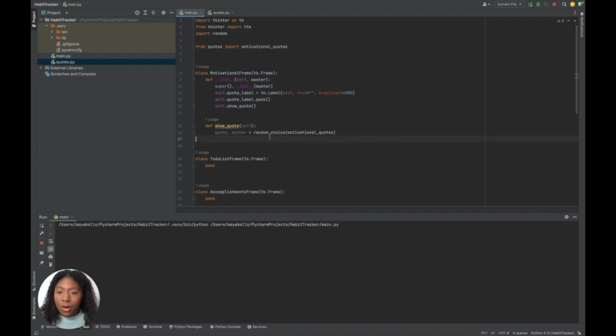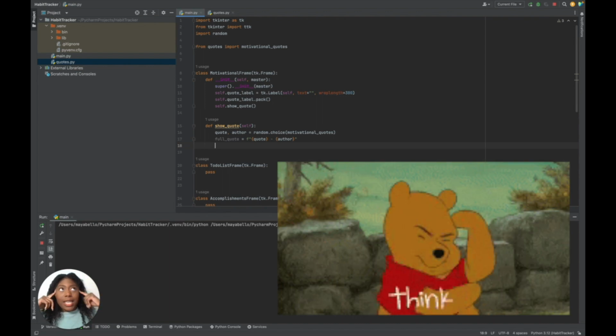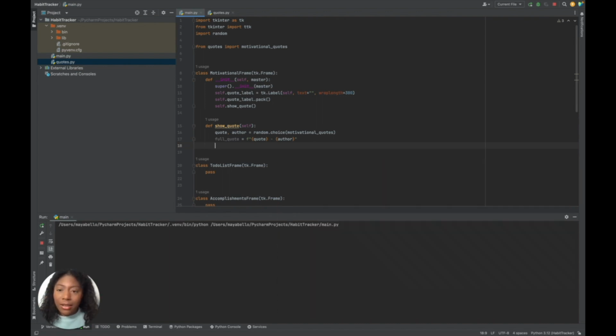Now, how do we want this to show up on the screen? Let's create a variable called full_quote. We can use F to help us format that. That's why I put that letter here, so we can use variables and strings together. So we could do the quote, then a little dash in between, and then the author. And then finally we'll use the config function.